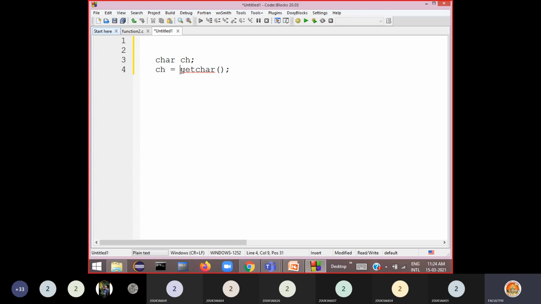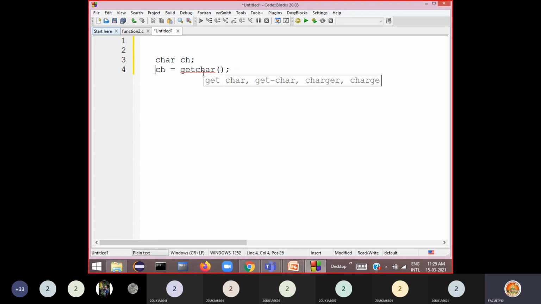But what it is doing, it is reading a character entered by the user through the keyboard, and it is going to return a value that we are catching in a variable ch. So it is not taking any arguments, but it is returning a value.